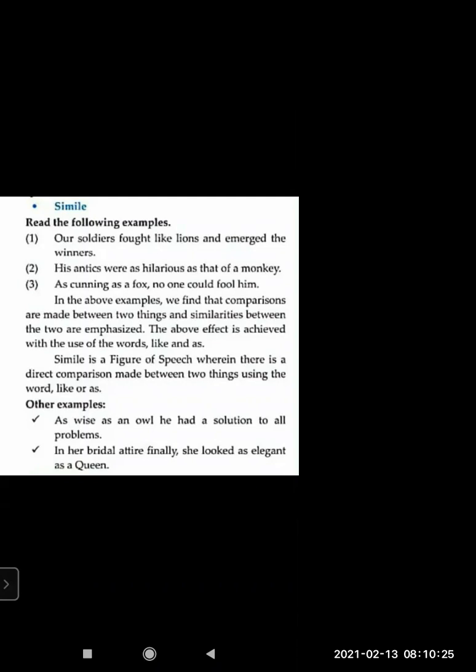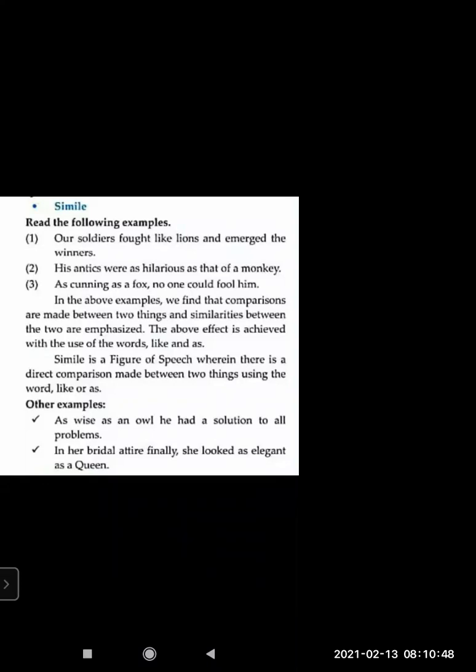As wise as an owl, he had a solution to all problems. That means he was very wise. So how wise was he? As wise as an owl. So his wiseness, his sharpness is compared with the owl's. So here again it's a direct comparison where the word as is used.